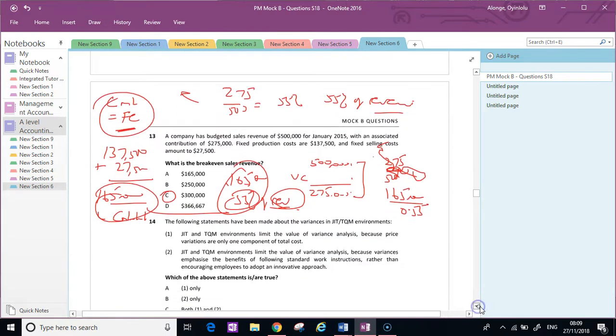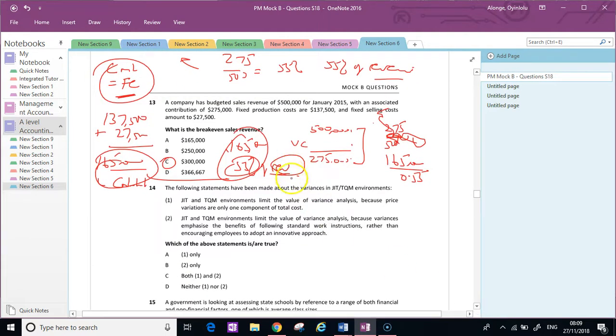Great. These next two questions are slightly tricky. So the JIT and TQM environment, let's just quickly flick on to your textbook, JIT, page 33. Great. Page 33 of your textbook, you will see it says the JIT focuses on high levels of automation, high levels of overheads, customized products, emphasis on high quality, and continuous improvement.